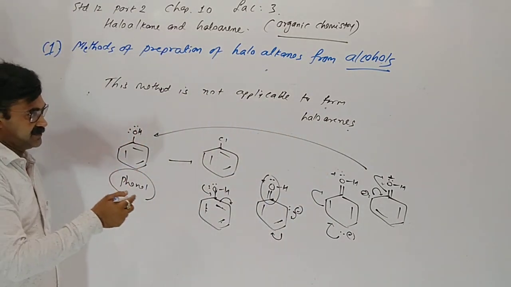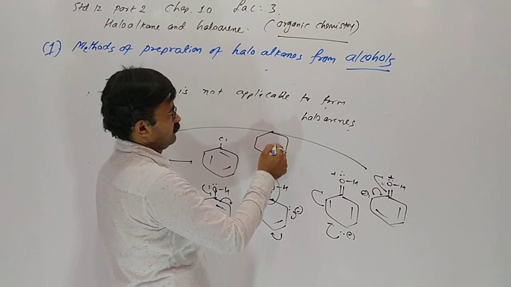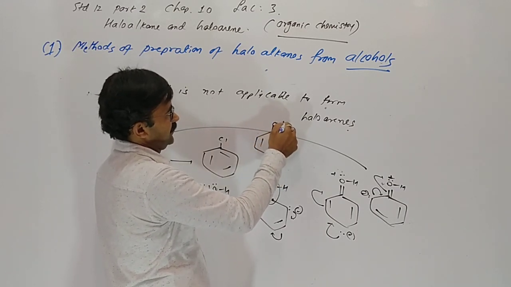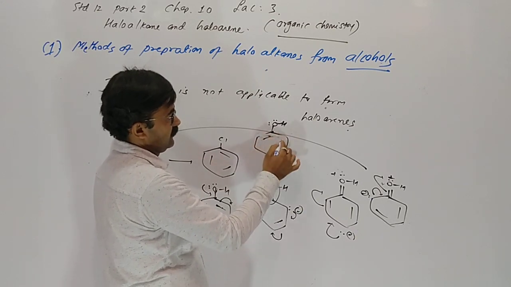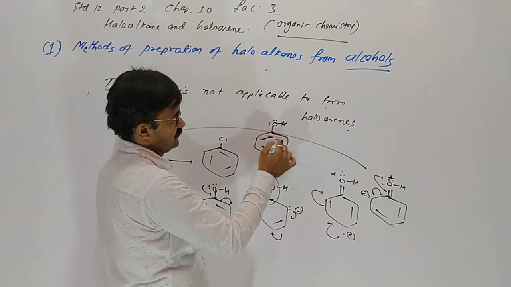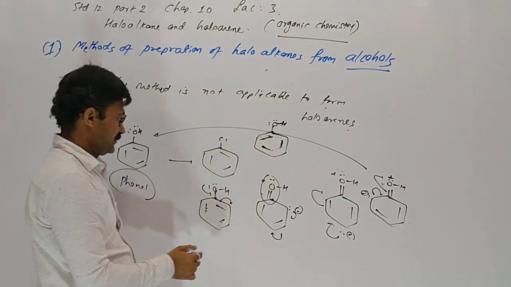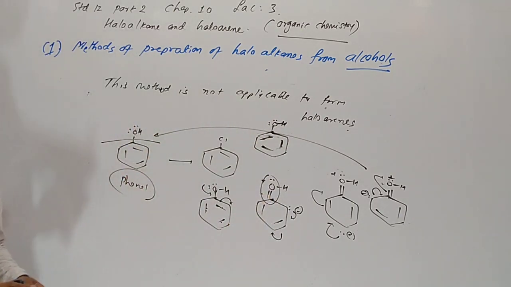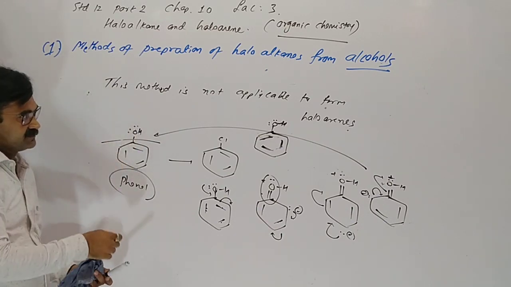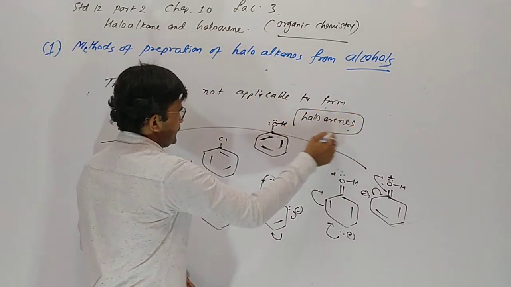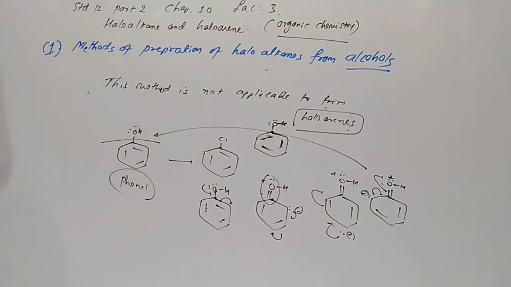So due to the resonating structure, the bond between carbon and OH group is very strong and has double bond nature. So we can't break the bond between the benzene ring and oxygen. So we can't get haloarenes by this method. By another method we can derive them, and we will discuss it in our next lecture.